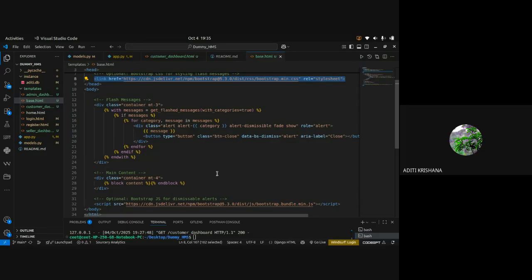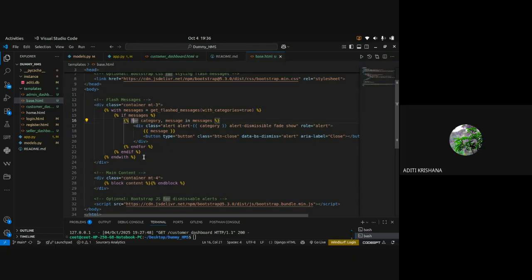So for that dynamic behaviour, Jinja 2 helps us inside HTML. We write Python code also using Jinja 2. You can see if condition, for condition. These are Python's code, but written inside the HTML page. How? By using Jinja 2.